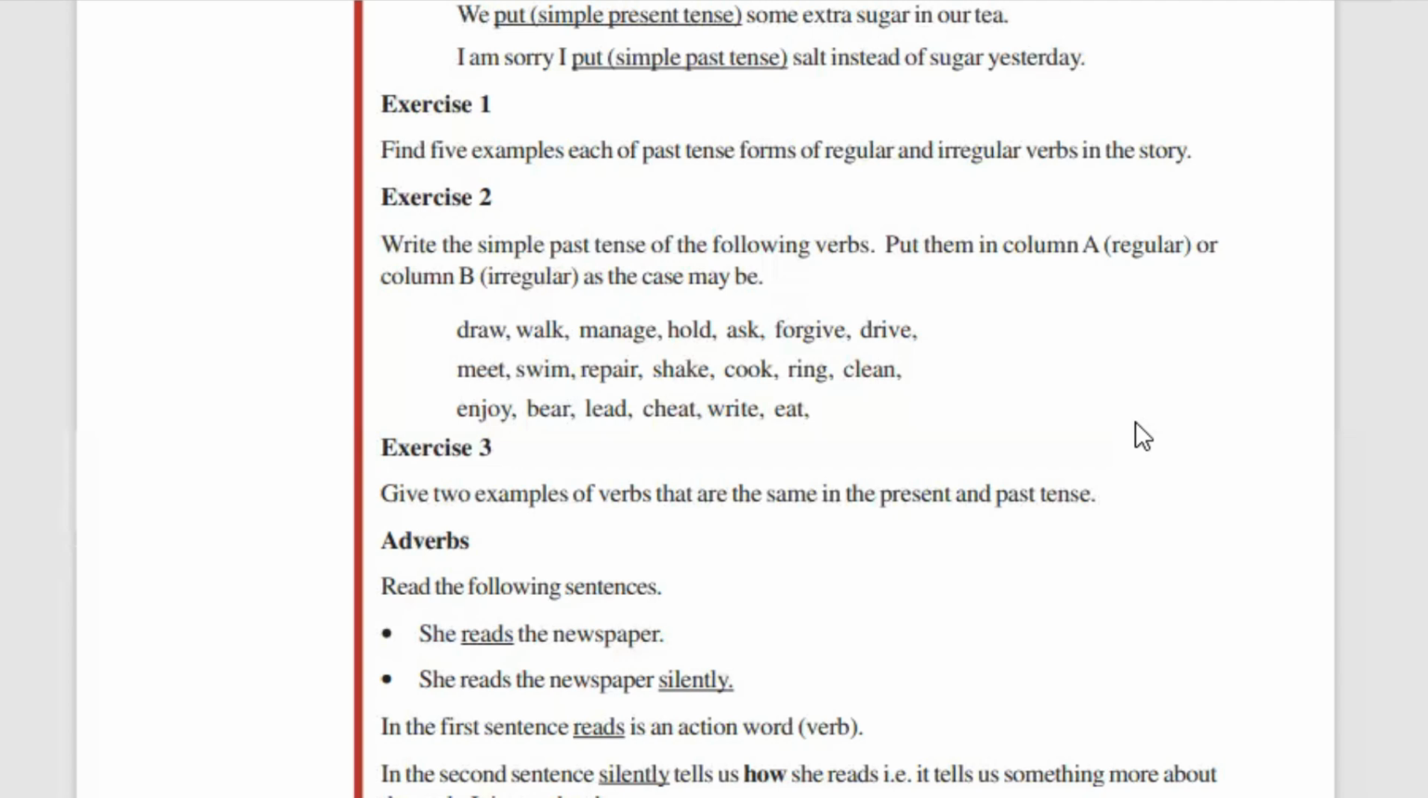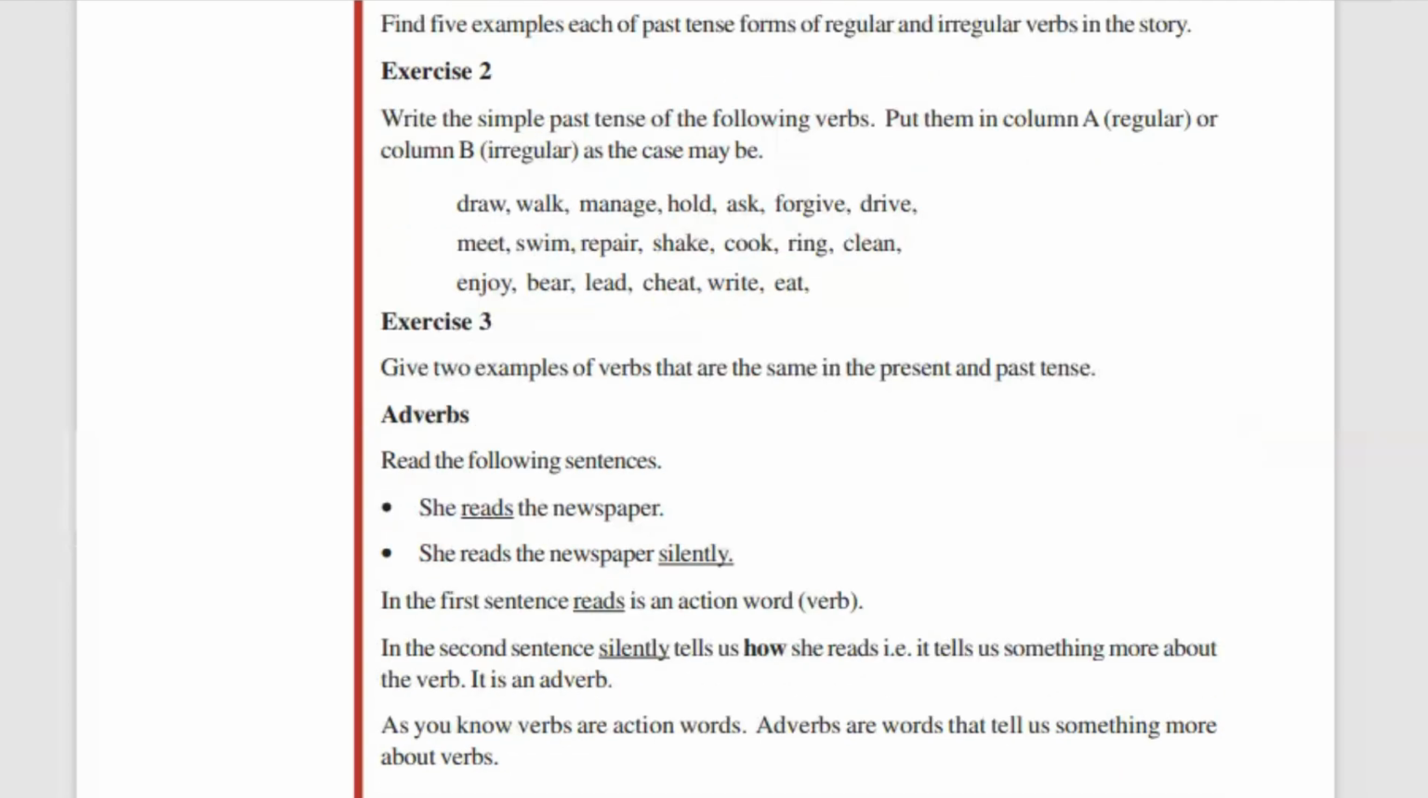Now, there is another exercise that you have to do. Please do the exercise and send it to my WhatsApp number. Now, exercise number 2. See the exercise number 2. You are able to follow it, right? Do you want me to highlight it? Yes, this is exercise number 2.